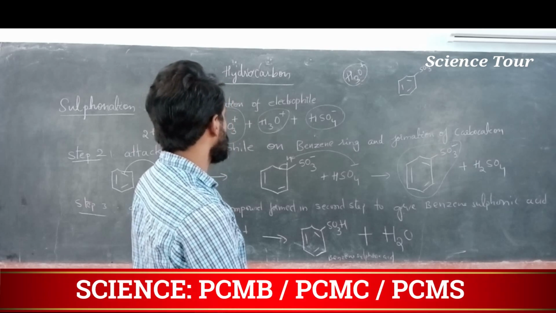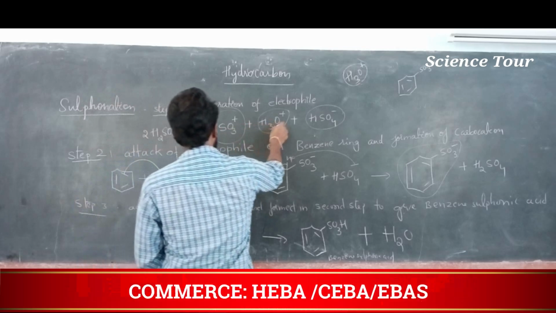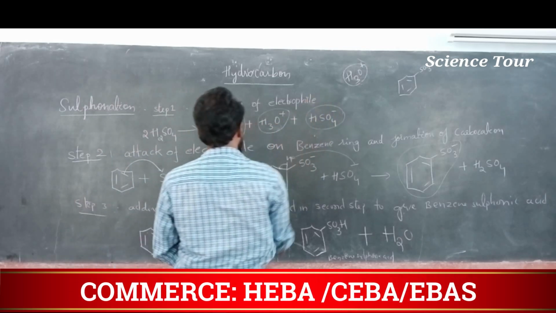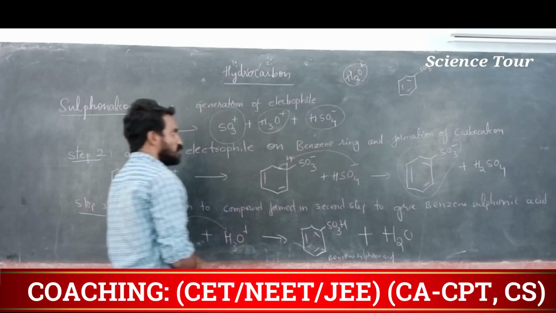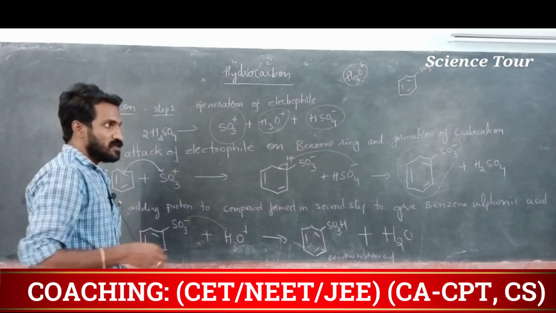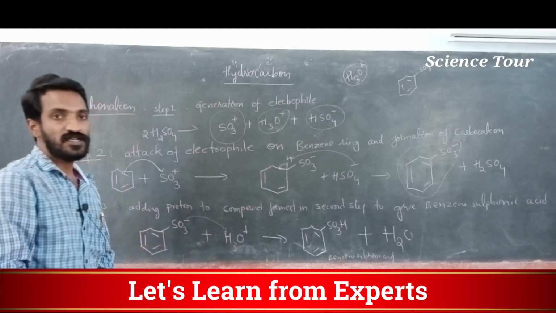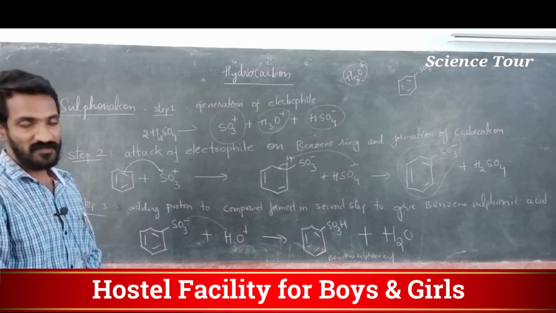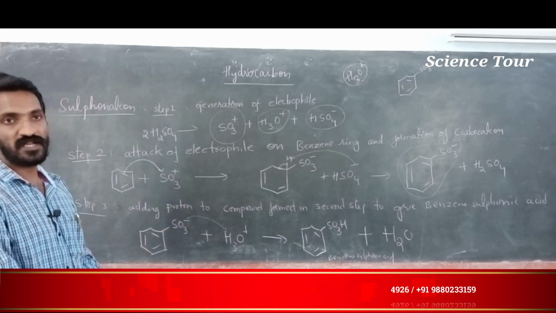2 molecules of sulfuric acid we are using, and those 2 molecules of sulfuric acid divide and give SO3 plus ion, H3O plus ion, and HSO4 minus ion. All these 3 ions are not stable. During the reaction, you should take these ions and make them neutral. Neutral means there is no charge, whereas now it shows plus and minus charge.